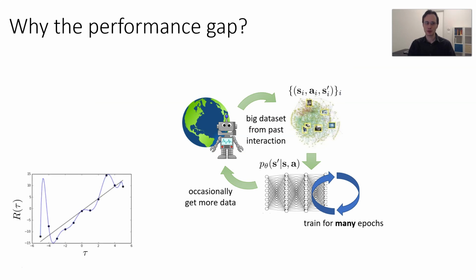So one of the ways that we can understand this, the reason for this plateauing and this overfitting problem, is if you think about what actually happens when you fit a model. When you fit a model to limited data, you're going to make mistakes. So imagine this cartoon represents the reward on the y-axis and the trajectory on the x-axis. You have some fit, your fit goes through the data very well, but in some places it'll make mistakes, often due to overfitting. When you then optimize your reward with respect to your actions, you'll go to exactly those places where the model makes the largest mistake in the positive direction. And this can be catastrophic for the performance of model-based RL methods, and this is a big part of why they didn't work so well for a long time.